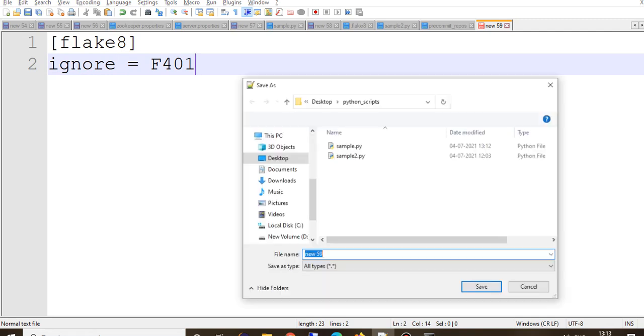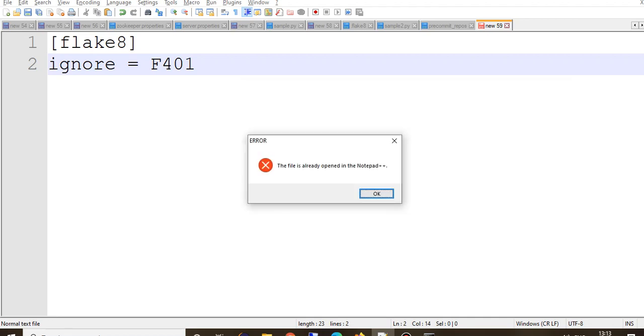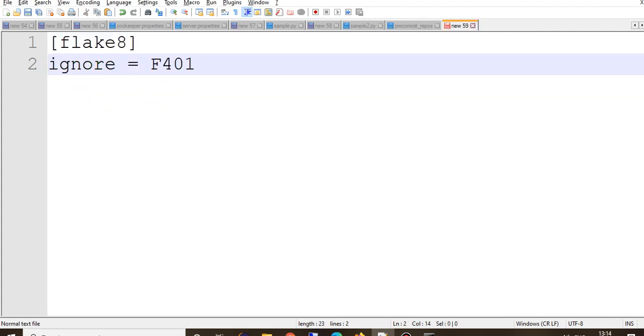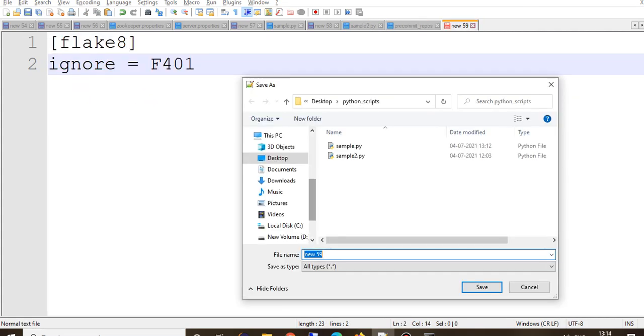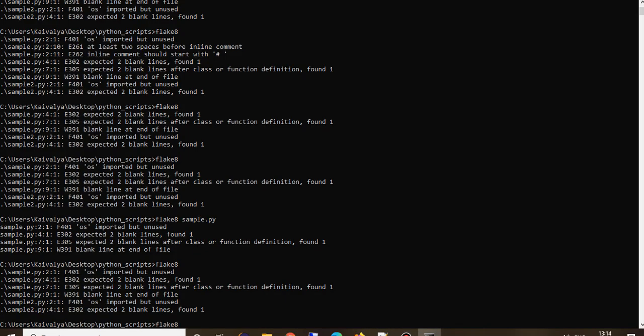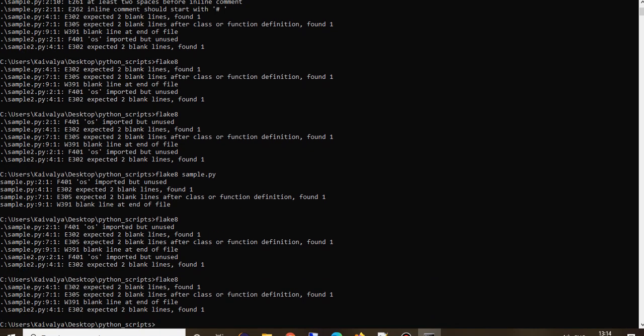Let me save this file in the root directory with the name .flake8. Okay, it was already open, let me save it again. Okay, the file is created, so that setup will be used. See, because we have mentioned ignore, it ignored 401 from the quality check of both the files.